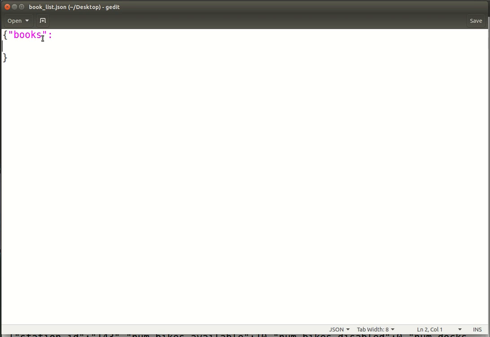And you can see that it actually highlights and understands what JSON is. This probably won't be the case for you if you're working on your desktop in TextEdit or something like that, but that's fine. I mean, this is just sort of an extra boost. I could also do this directly in JSON Lint. But for now, I'm going to go ahead and just do it in my text editor, and then I'm going to sort of stop and check at different points throughout.